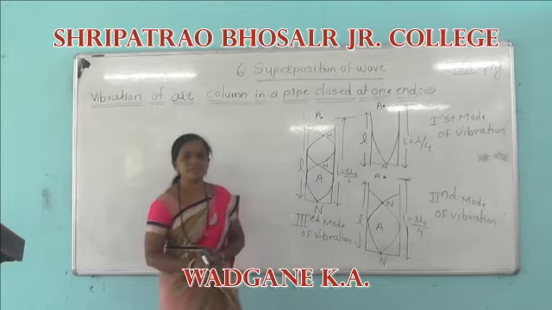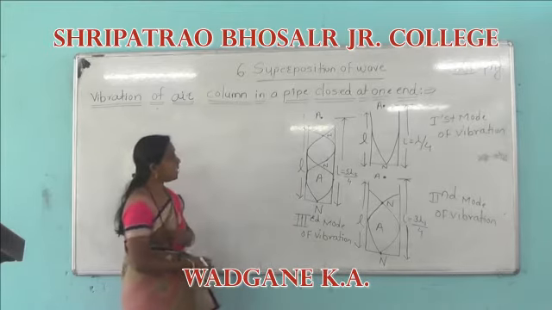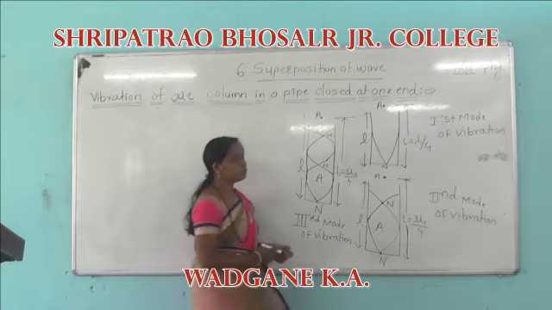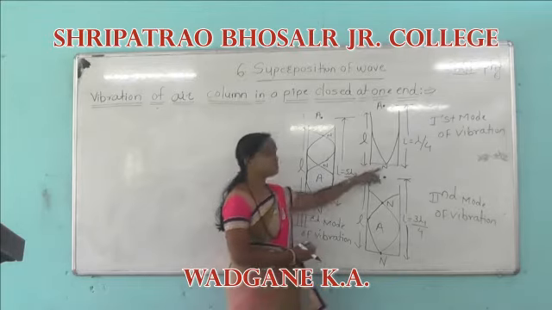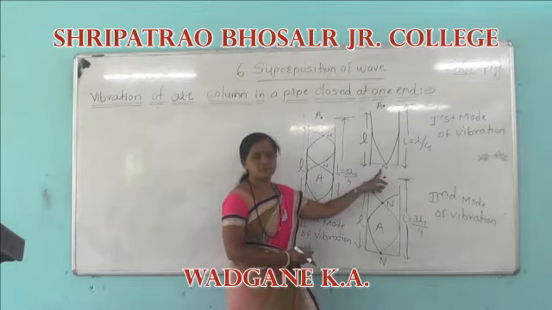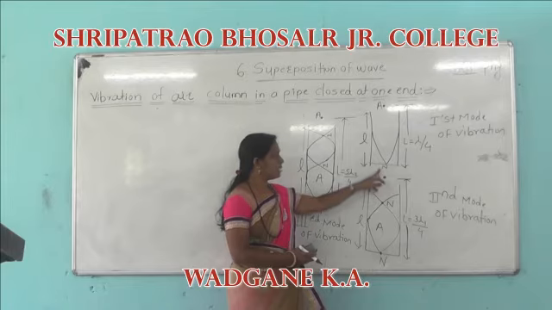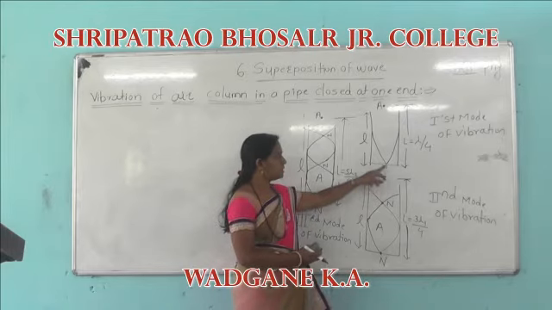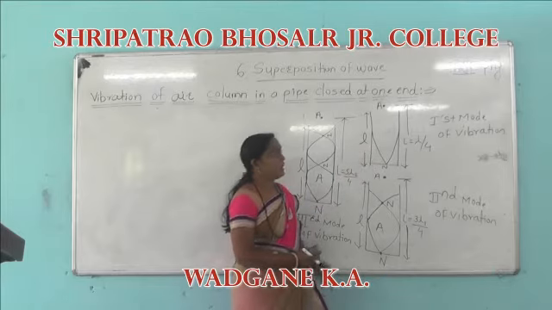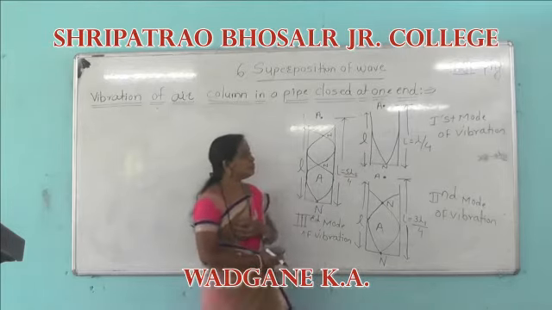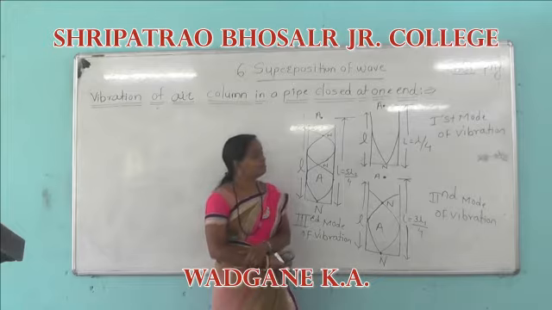We know that when stationary waves are formed, nodes and antinodes are formed. Node means the amplitude of vibration is 0, or the particle does not move from the rest position, and antinode means the particle moves with maximum amplitude.